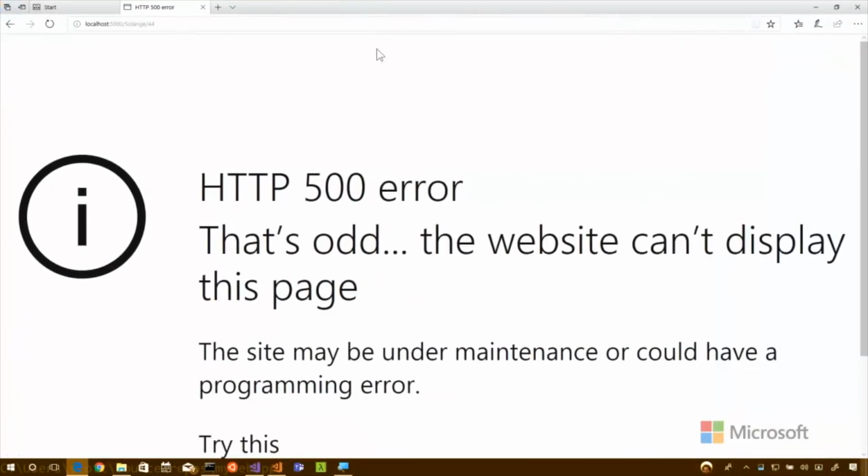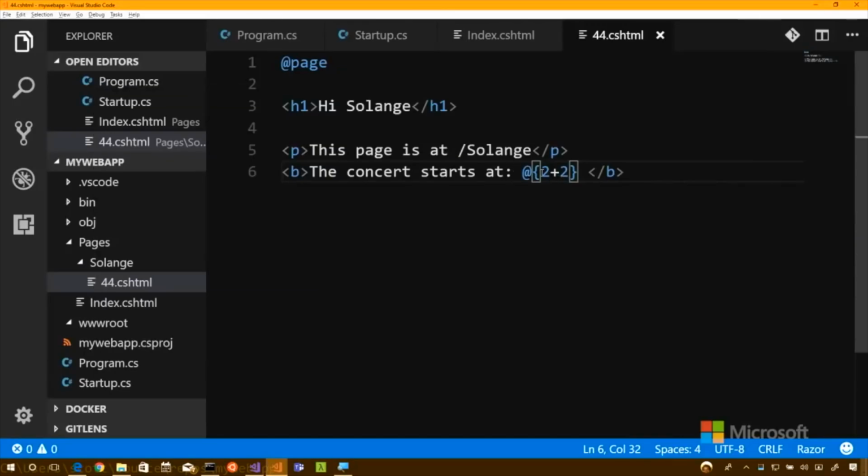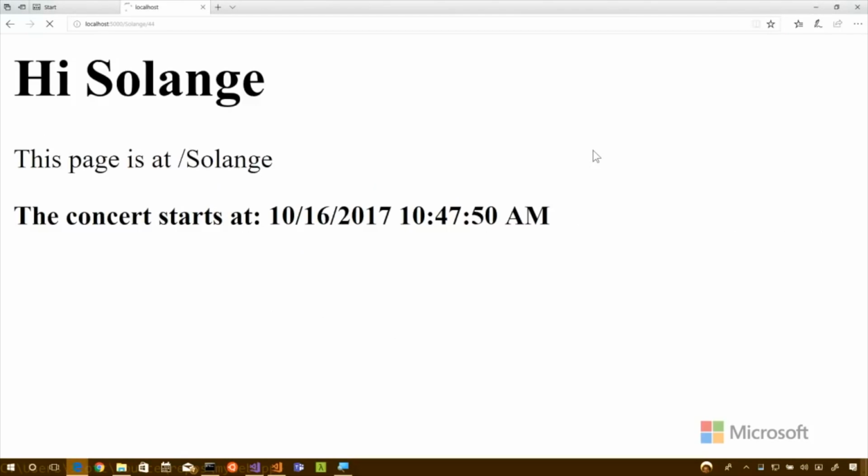Broke it. So that got an error, right? It doesn't like that. What are the rules about what you can put in there? We will explore that a little bit later, as we can say @ and then put chunks of code. So that is dynamic. We'll come back in a little bit and look at configuration.